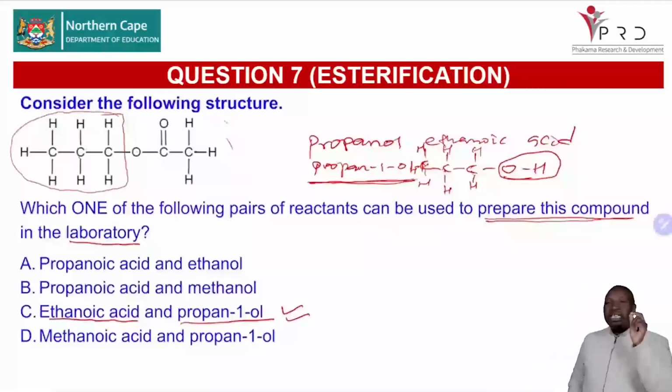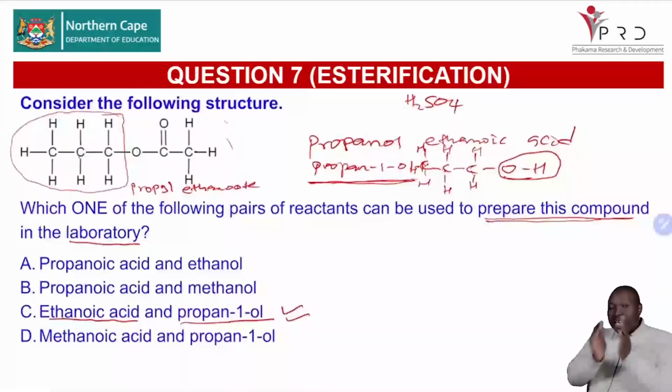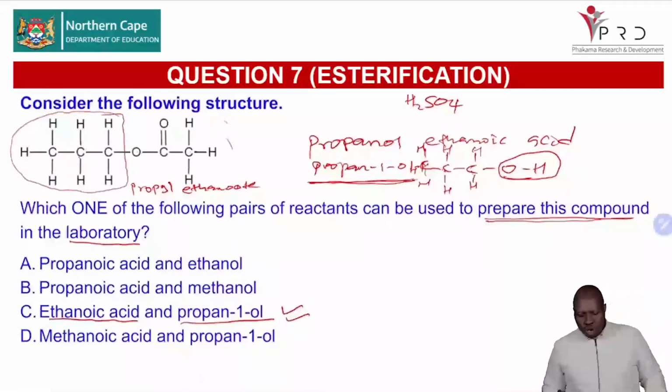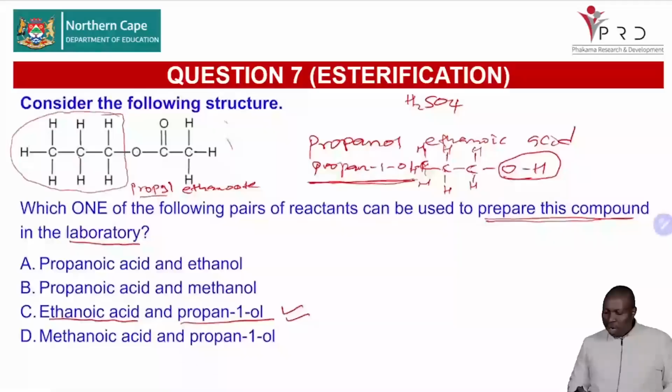Remember here that during esterification, we are using our catalyst as sulfuric acid. And this ester we call propyl ethanoate. So these are 2 names. You don't have to make it 1 name. There must be space between the 2. So it's propyl from the alcohol and ethanoate from the carboxylic acid, ethanoic acid. So this is propyl ethanoate. You will write the name like that.